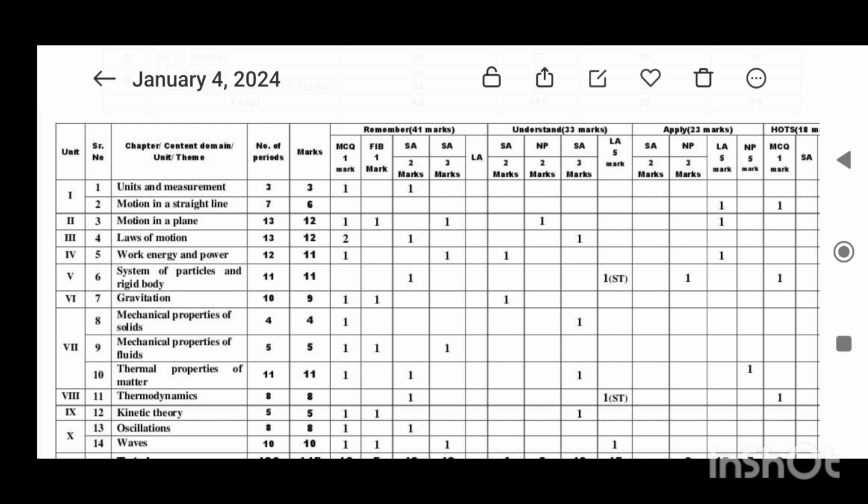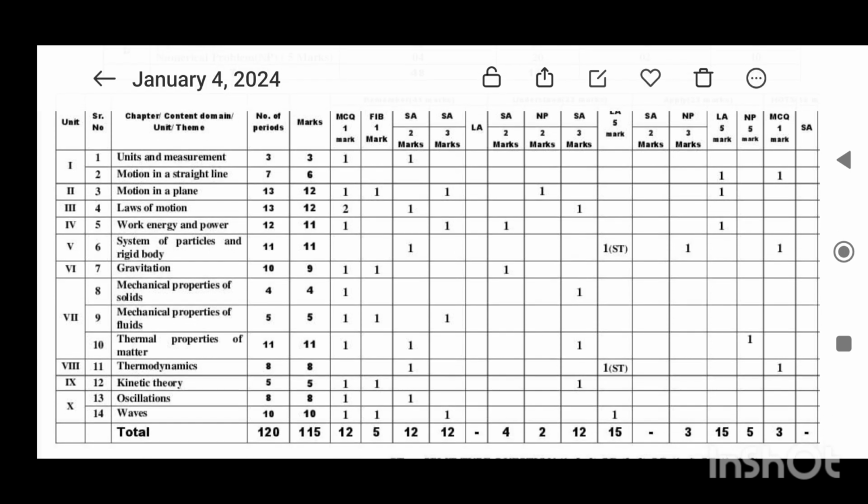ST means split type of questions, meaning if a 5-mark question is there, those 5 marks will be divided into 1 plus 4, or 2 plus 3, or 4 plus 1. Like that it can be split by the decision of the question paper setter. And 1 3-mark question and 1 MCQ question.